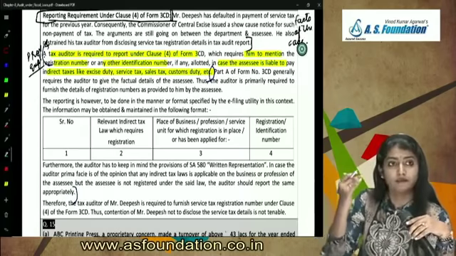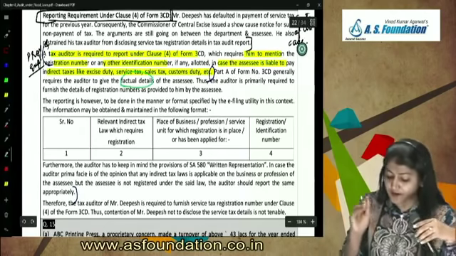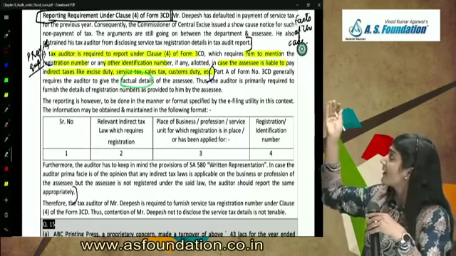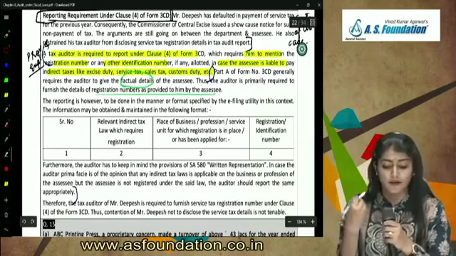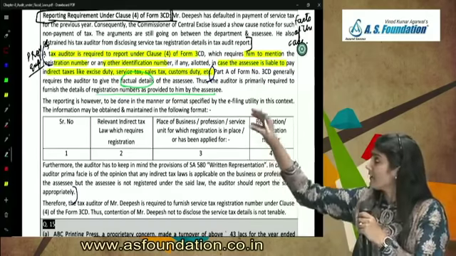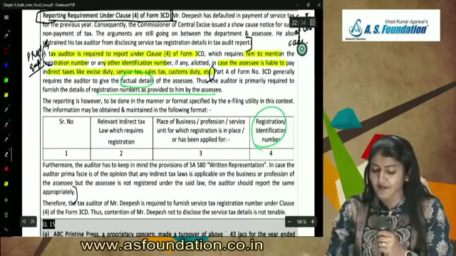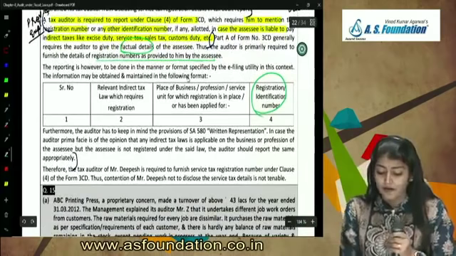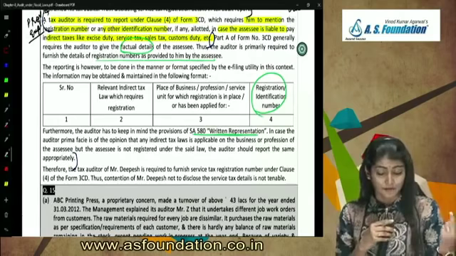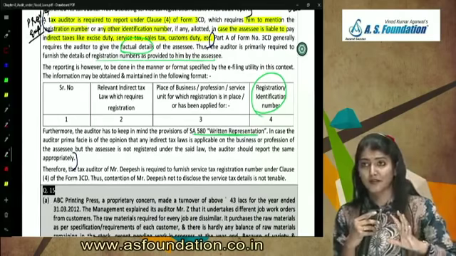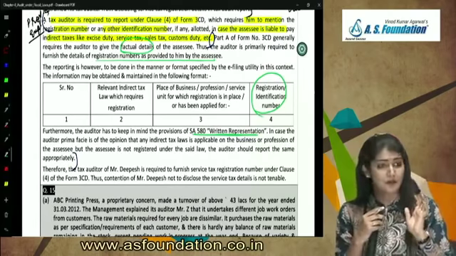Part A, up to clause 8, of Form 3CD generally requires the auditor to give the factual details of the assessee. Thus, the auditor is primarily required to furnish the details of the registration number as provided to him by the assessee: serial number, relevant indirect tax law which is applicable, place of business, and the registration or identification number. The auditor has to keep in mind the provisions of SA 580, written representations. So he has to obtain a representation from the management that for all indirect taxes that they are liable to pay, they have obtained the registration number for the same.